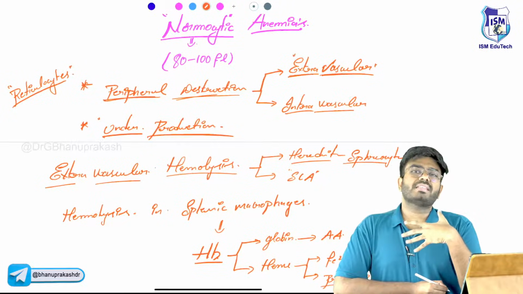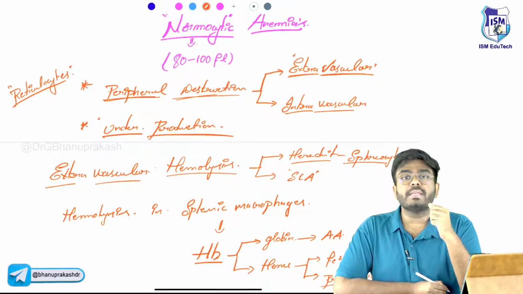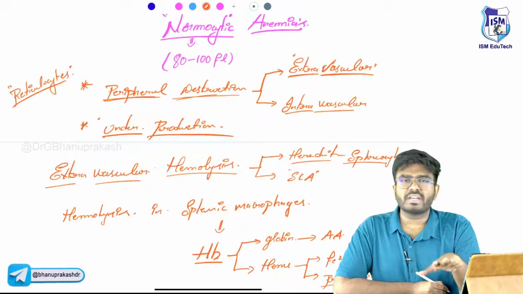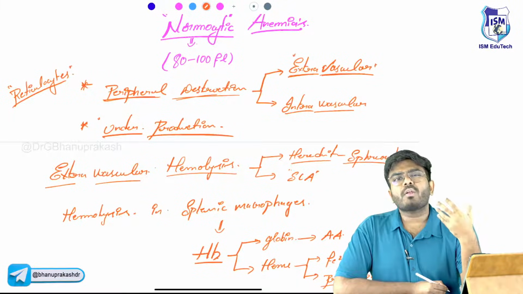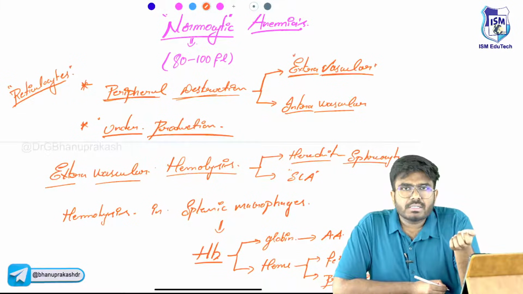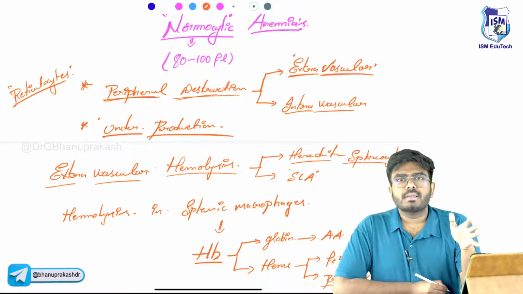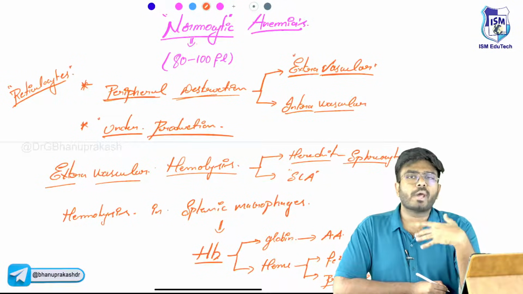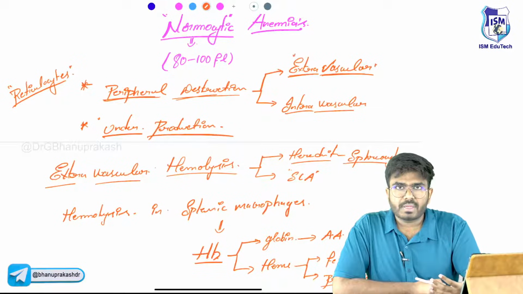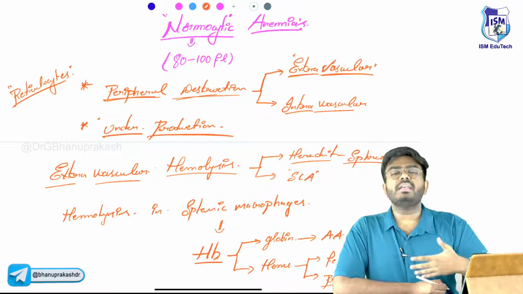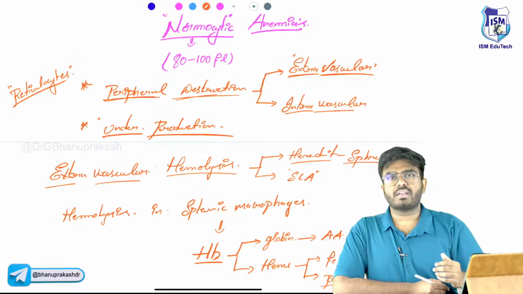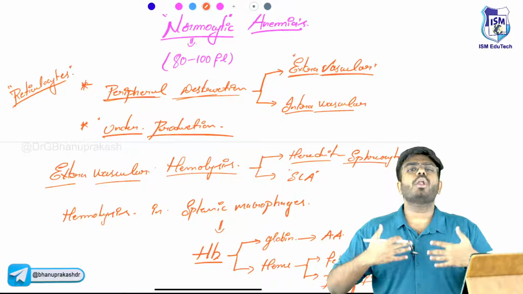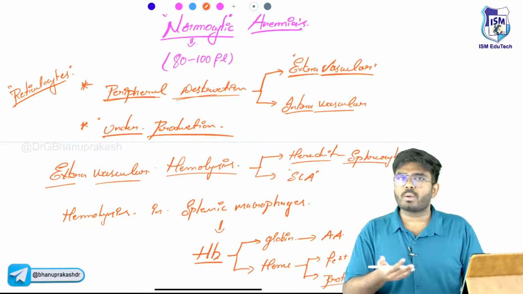Imagine I am a person who has more peripheral destruction. In my spleen the RBCs are getting chopped off, damaged, totally destroyed. Now how is my bone marrow going to react? As there is severe hemolysis, the bone marrow will try to compensate. The bone marrow is absolutely normal and is trying to produce more and more RBCs. During this rush, it will release more and more immature cells into the circulation, which means more and more reticulocytes.